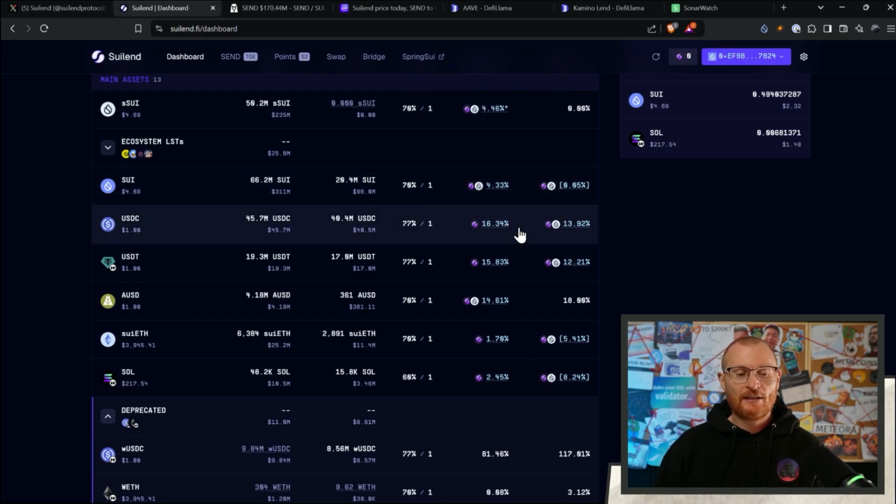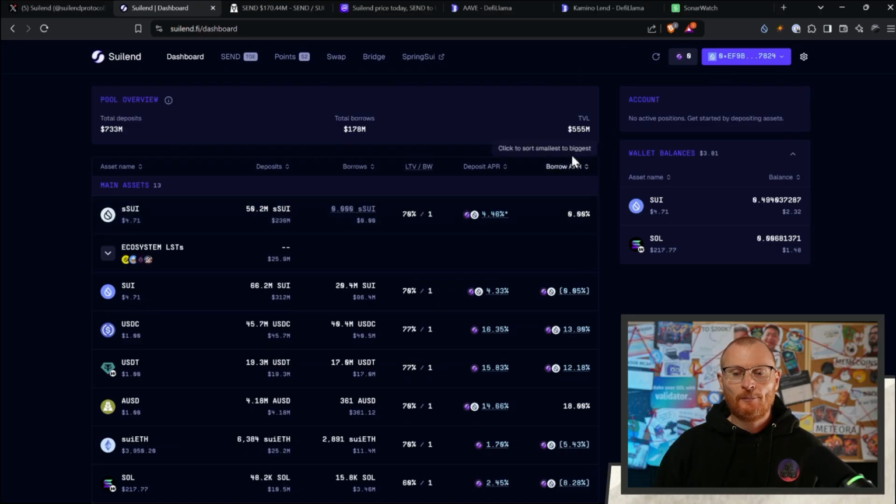With USDC, you can see it's getting 16%, and it also gets potentially some send points as well. Very, very minor, but it does get some send points. These send points, as I understand it, that's part of season 2, and they will actually transfer over and become the send token at the end of season 2. This is their way of attracting more liquidity and more users to the platform.